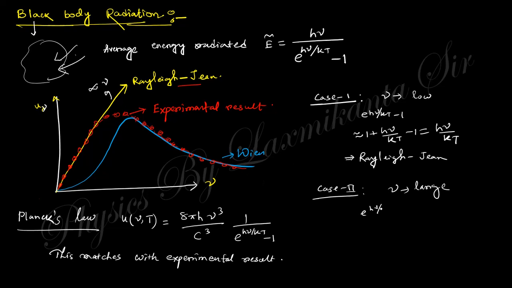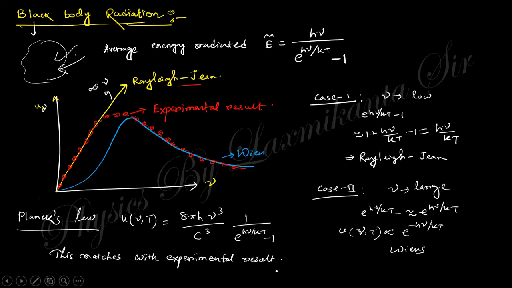In case 2, when nu is large, you can say exponential h nu by kt minus 1 is nearly exponential h nu by kt. So this is in the upper portion. When you take the upper portion, the energy density is proportional to exponential minus h nu by kt, which says Wien's law.